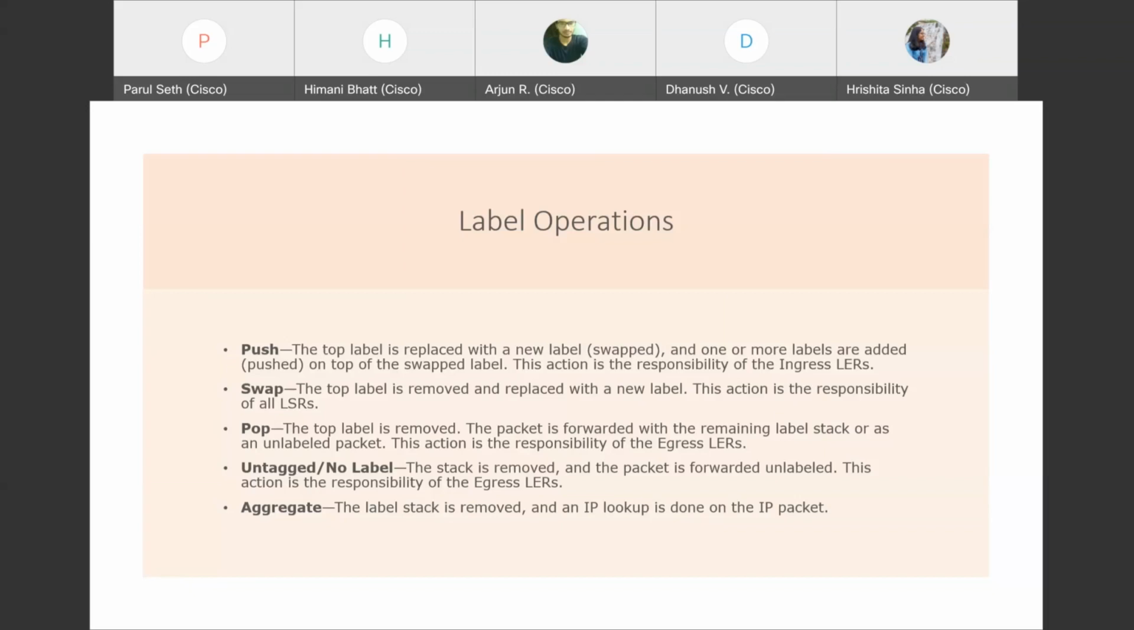This action could be performed like no label, that is, untagged. Sometimes the label comes untagged. So in that case, all these operations would be performed by the LERs, and aggregate. In this, the label stack is removed and an IP lookup is done on the IP packet. The label will be removed and it will look for the IP address of that packet when it sends it to the outside world. So that operation is known as the aggregate operation.